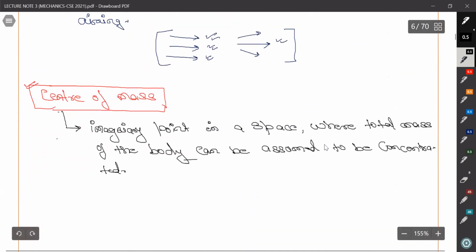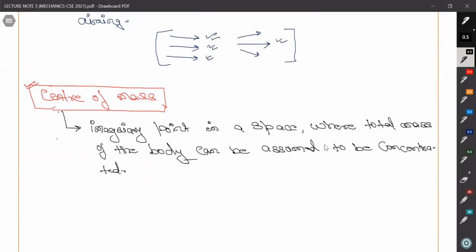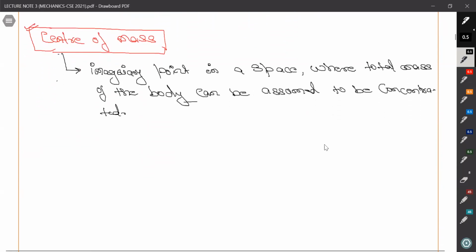We are studying center of mass because we have a system of particles, and it is very difficult, or you can say very time consuming and lengthy, to discuss the motion of each individual particle. So we need to define a point from where we can denote the motion of the object. We will also derive it, and we can come to its properties also.